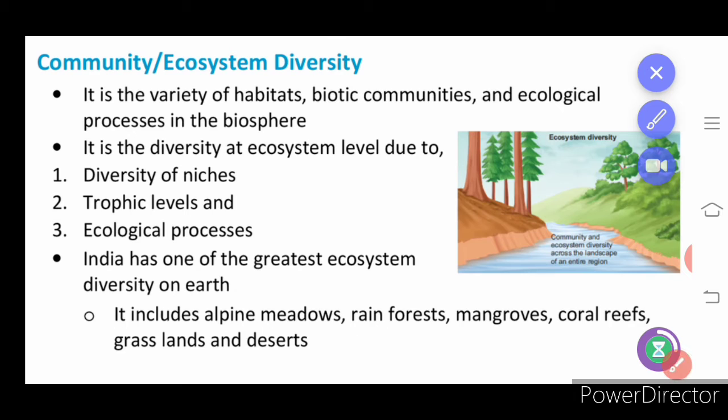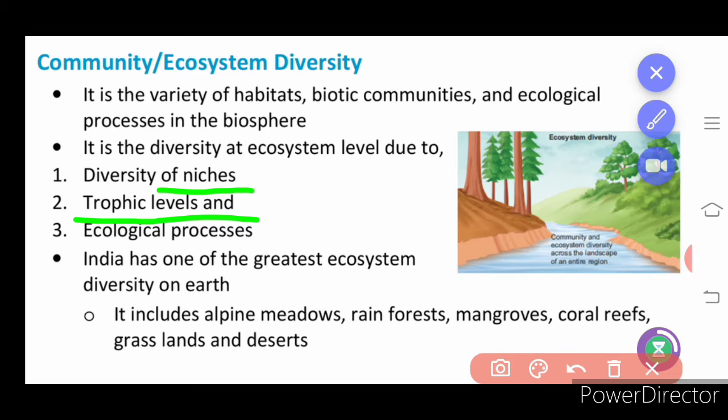Here diversity of niches is included. What is a niche? It is the functional space of an organism. You should definitely know the difference between habitat and niche. Niche is the functional area of the organism, and the trophic levels, as you know, are herbivores, carnivores and decomposers. And then ecological processes: what are all the things happening in the ecosystem?